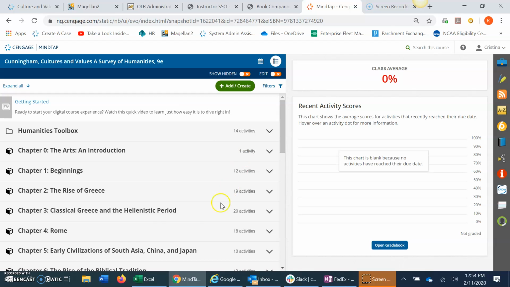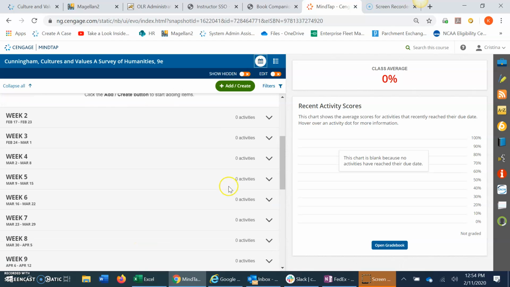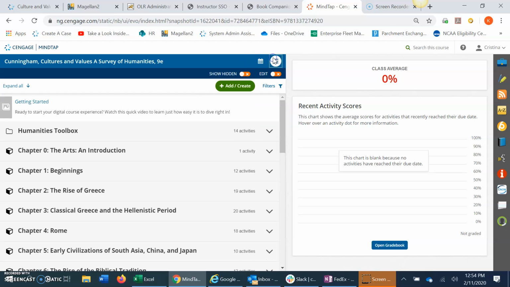We have right here what we call the learning path. Right here we have two versions. So we actually have a calendar view where as you populate start and end dates to activities, students can click on any given week and see what's due. We have this, like I said, the learning path view. And then right here we have an at a glance grade book where you'll be able to see the class average as a whole and then where students are falling in based upon the assignments that they've completed.